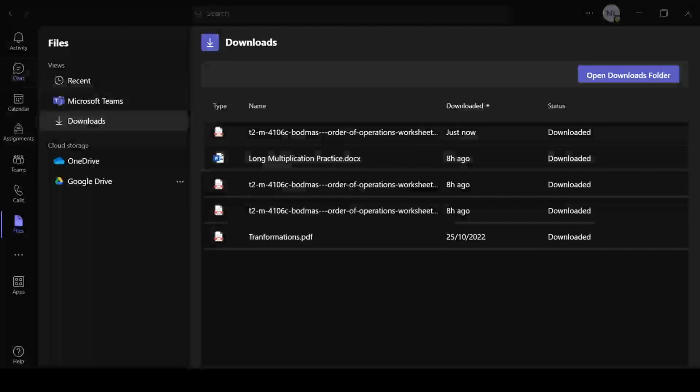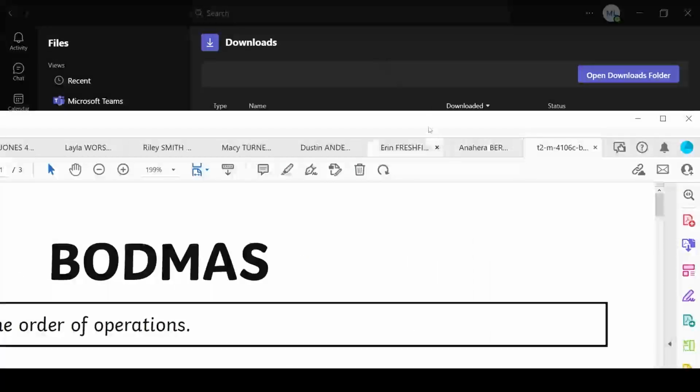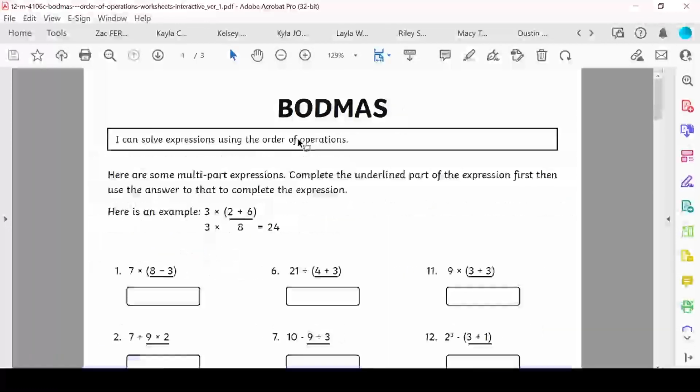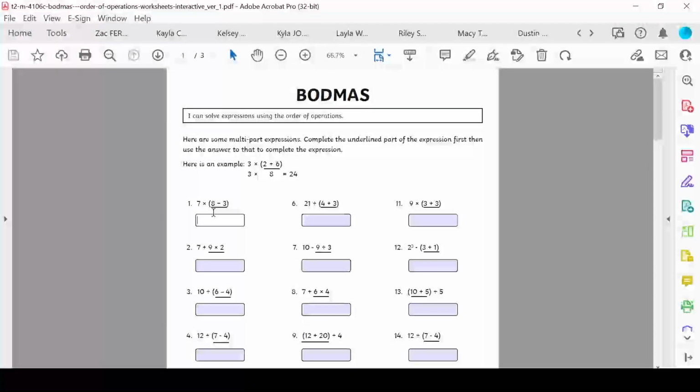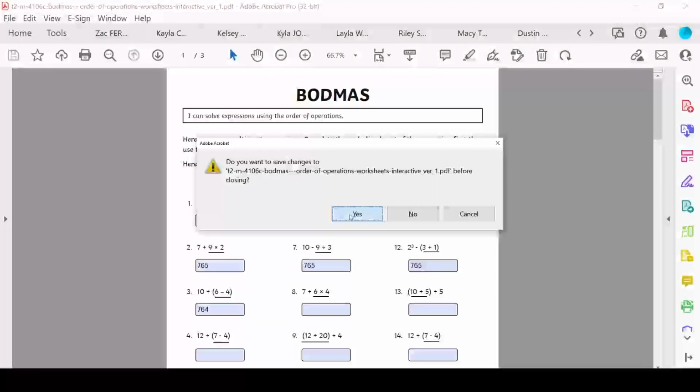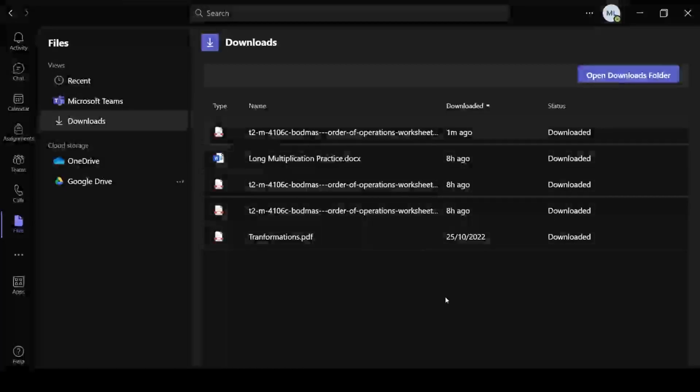So if I do that, you'll see this thing come up. Here's my program that I look at PDFs with. And this one you can edit. So I could type in some numbers. Random numbers, answers. When I'm happy with it, file, save. You might have a different program, but they'll work very similar. Or if you want to close it, sometimes it'll say, do you want to save it? Yes, we'll save it. Let's close.